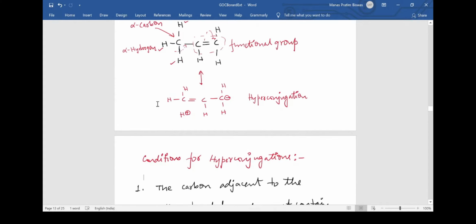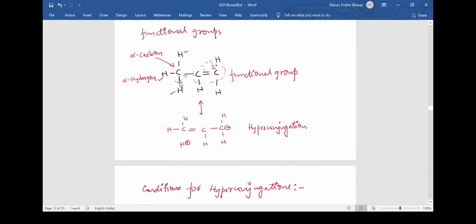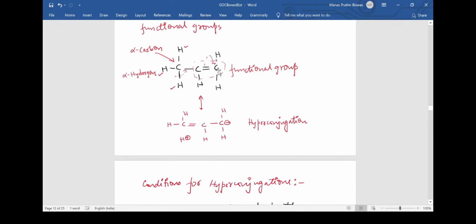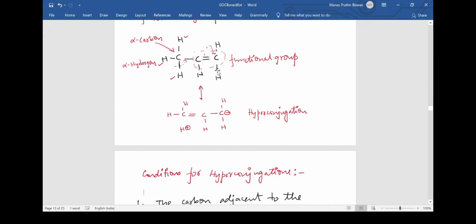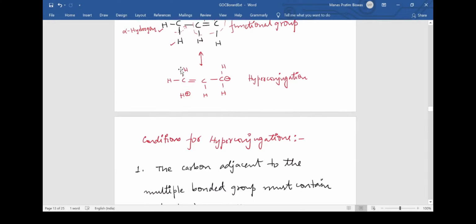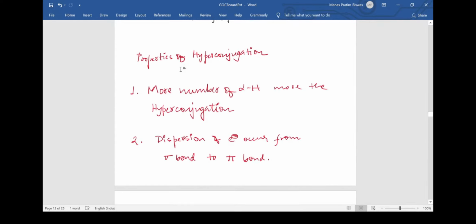You can clearly see here that initially this electron is getting transferred to this bond, and then this bond is shifting to this carbon. This electron is initially present in the sigma bond between the carbon and hydrogen. Then this electron is shifted, so this sigma bonded electron is forming a new pi bond between these two carbons, and the existing pi bond between these adjacent carbons is getting shifted to the carbon. That means ultimately the electron transfer is happening from a sigma bond to a pi bond. So these were the properties of hyperconjugation, and next we shall look at some questions based on hyperconjugation.